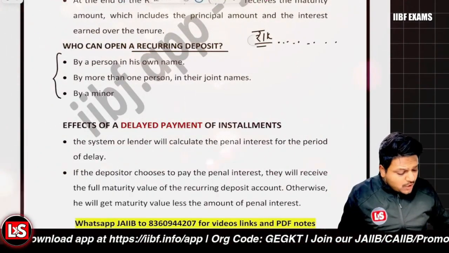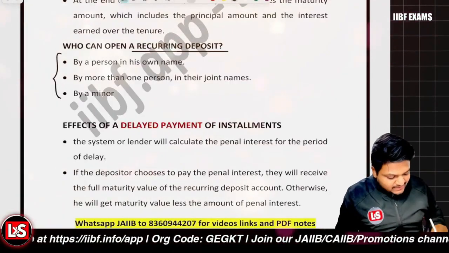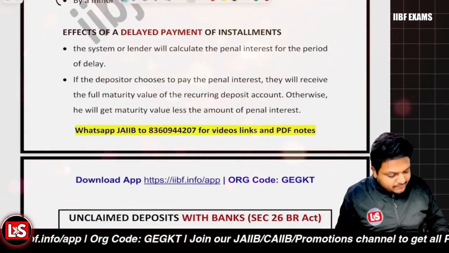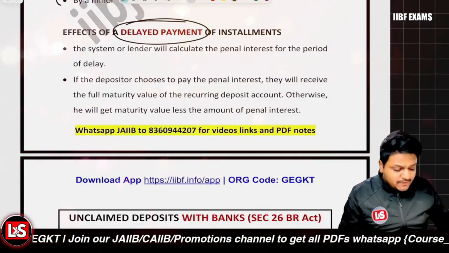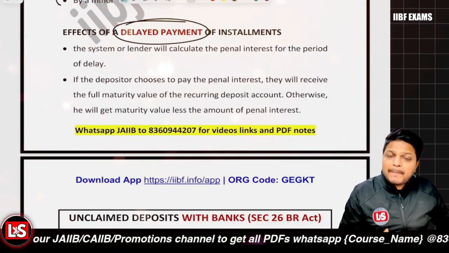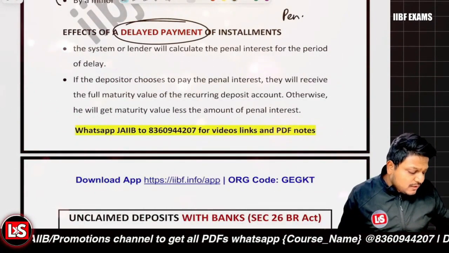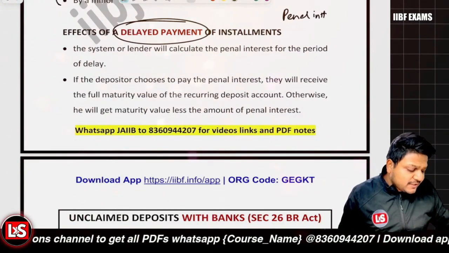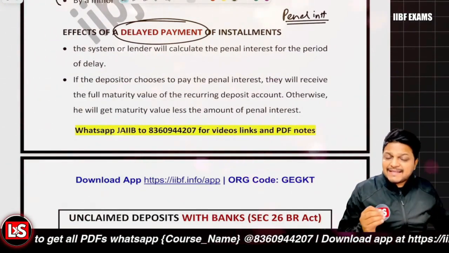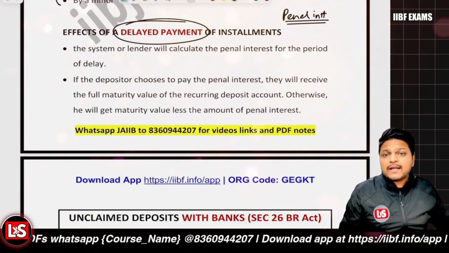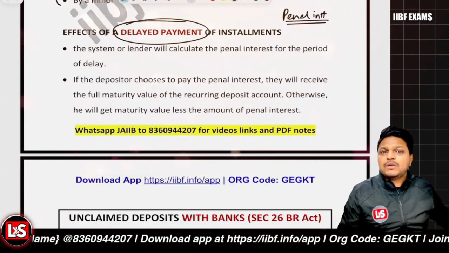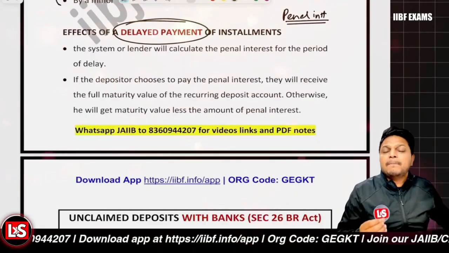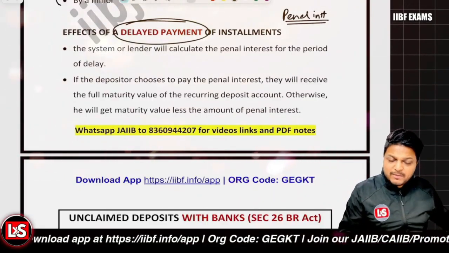So there will be two outcomes related to it. If there is a delayed payment in that scenario, there will be two points. First, it's related to the penal interest. The penal interest will be charged for the delayed period, like I told you. And second, if you have not paid the penal interest, in that scenario the maturity amount is reduced by the penal charges, right? Maturity amount will be reduced by the penal charges.